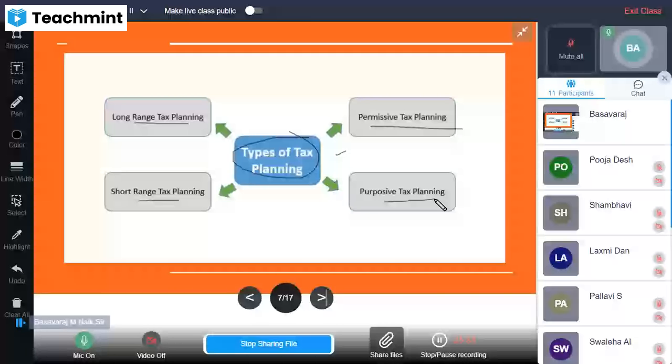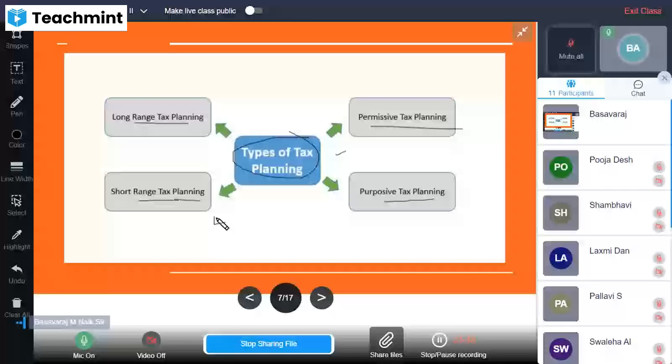Short range tax planning is nothing but this: being an individual, he can plan to save tax liability or reduce taxable income in a legal way at the end of the income year, at the end of the fiscal year.